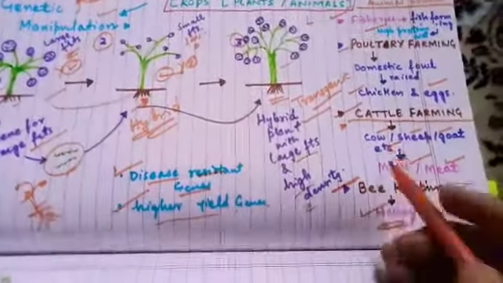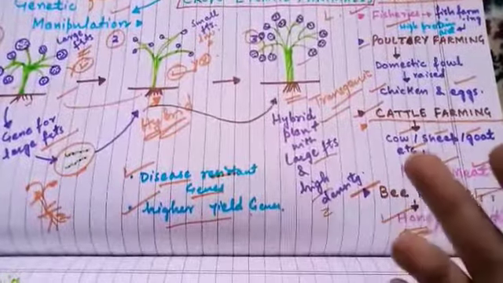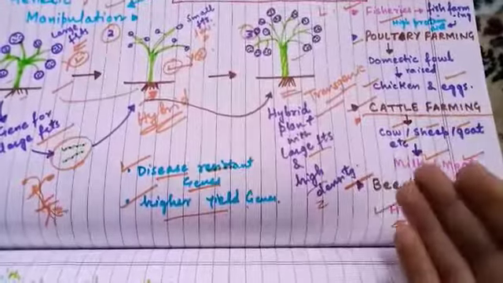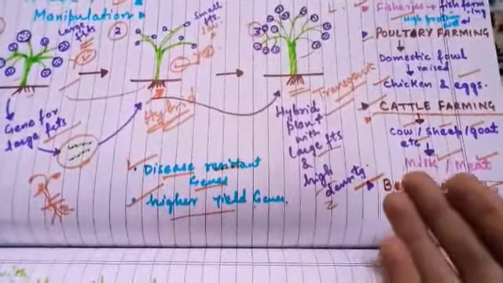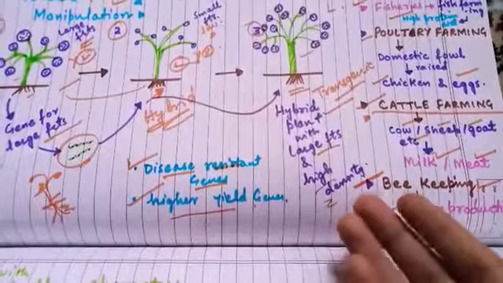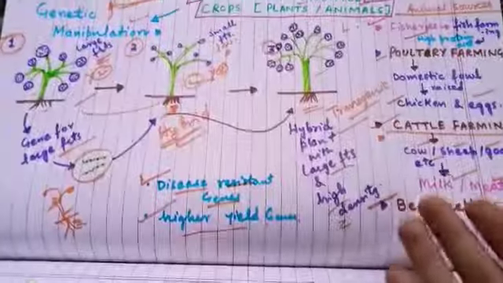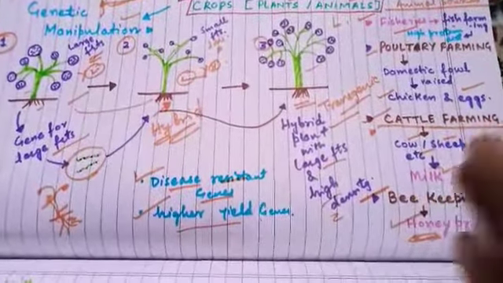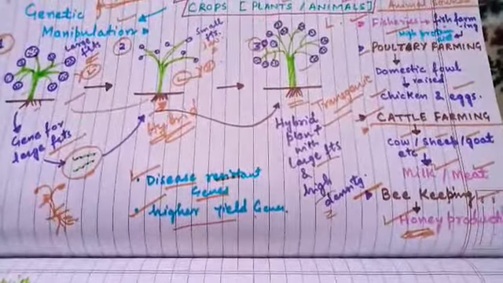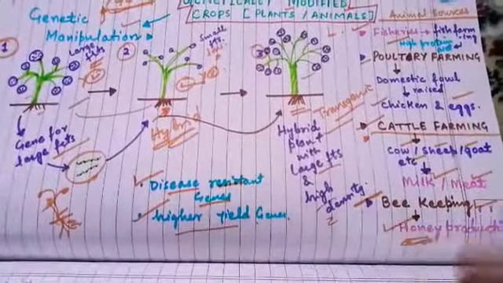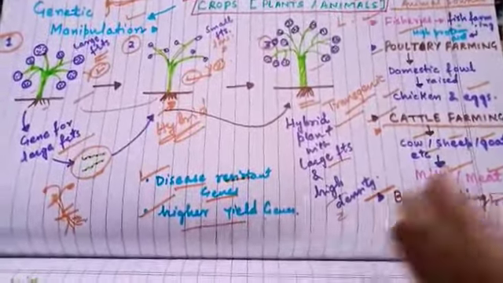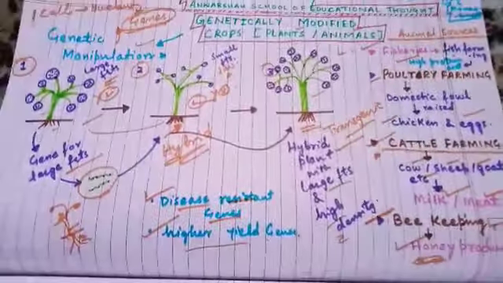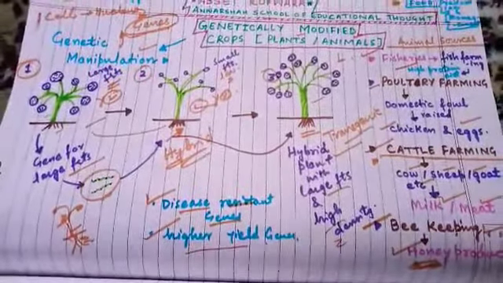The same is the case with animals. For example, cattle farming. In cattle farming, two animals, female and male, with desired characters are taken, and then the product of fertilization, the embryo, becomes a hybrid embryo, and that becomes a hybrid animal. For example, high yield milk genes, long lactation periods, and good meat quality genes are introduced in these animals, and the desired product is obtained.